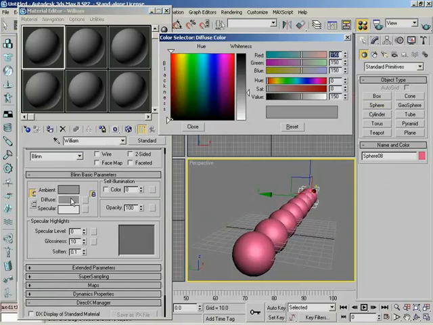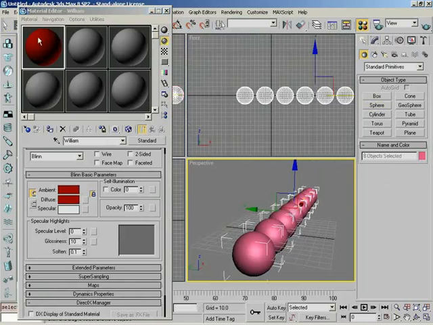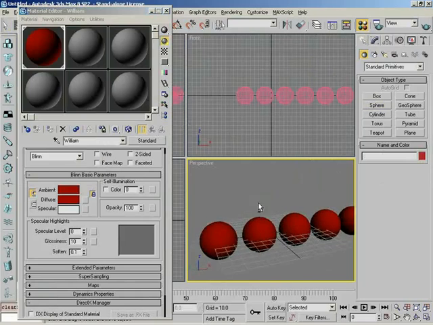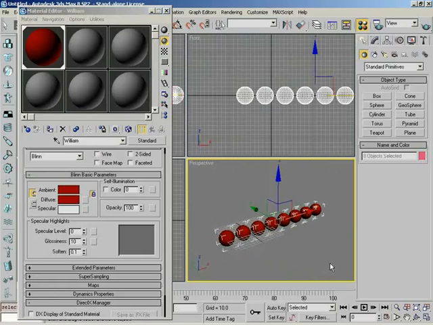Yes. And we'll take our diffuse color, and we'll change that to some form of dark red, like so, and we'll go ahead and select all of these spheres, and I'm going to assign them all, so assign to selection. Now, get rid of that pink. That's right. All of these spheres have this material applied to them. Now, let's just pretend for a moment that we have a very complex scene here. And instead of little spheres floating in a sea of nothingness, maybe we have this great big starship, and instead of spheres, we have cannons or something, right? And they're all over the place.